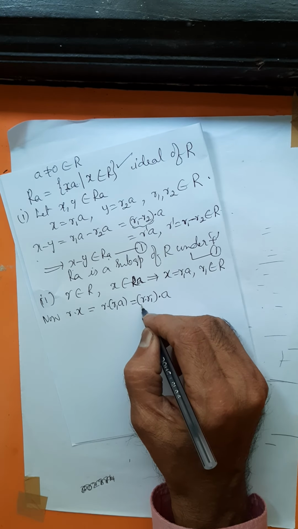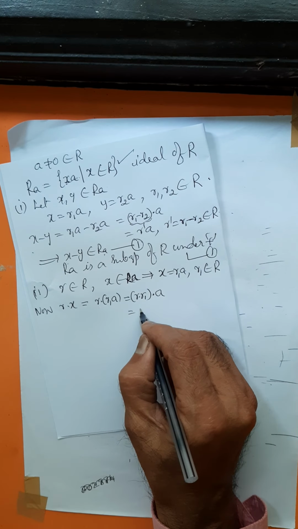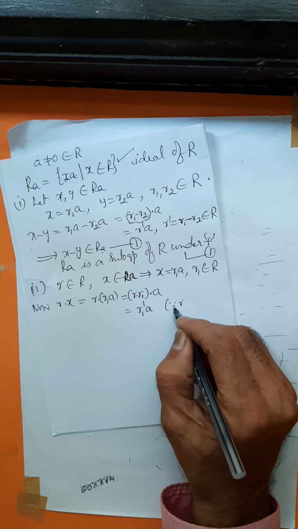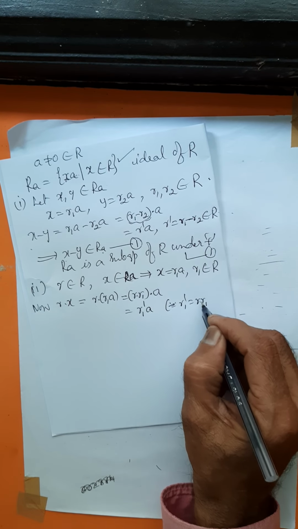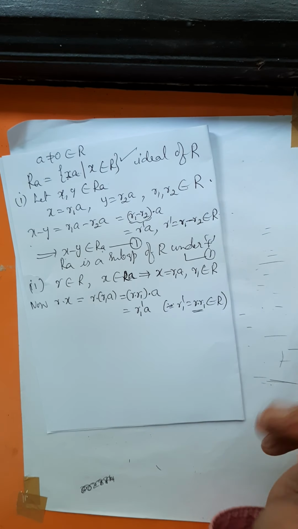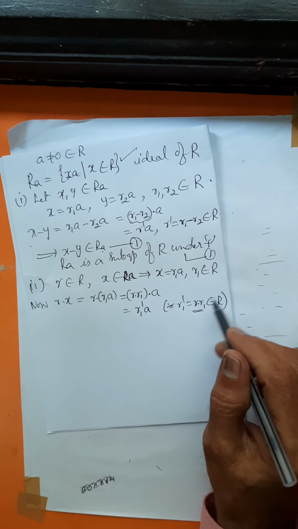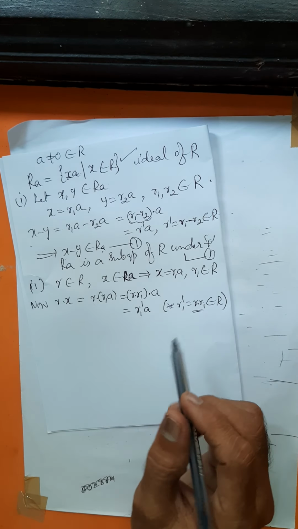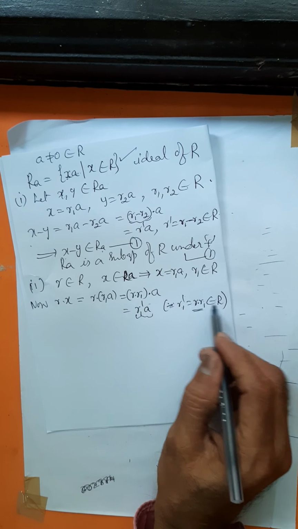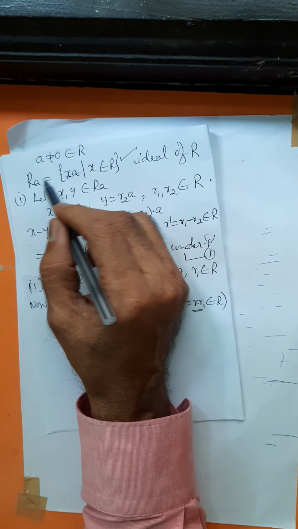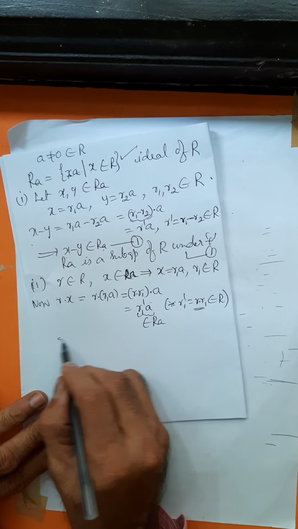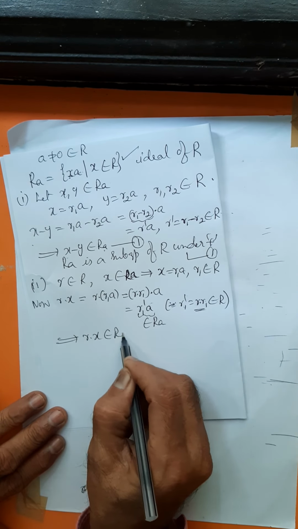That is r into R1 into A. Shall I write this as R1 dash into A? What is R1 dash? R1 dash is r into R1. By closure law, it belongs to R. By closure law under multiplication, for all a, b belongs to R, a into b belongs to R. So R1 dash A is a multiple of A, where R1 dash belongs to R, so this element belongs to RA. The right hand side belongs to RA, which implies r into x belongs to RA.